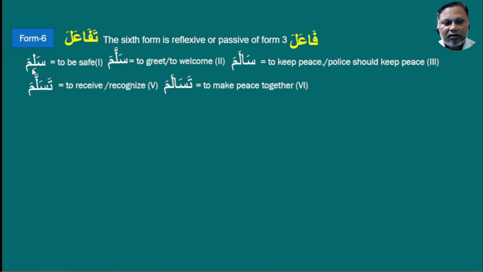The same root letters sin, lam and mim give all these different forms of the verb, and they mean different things. The 6 comes from 3: the meaning of 3 is to keep peace and the meaning of 6 is to make peace. This is the difference between 3 and 6.